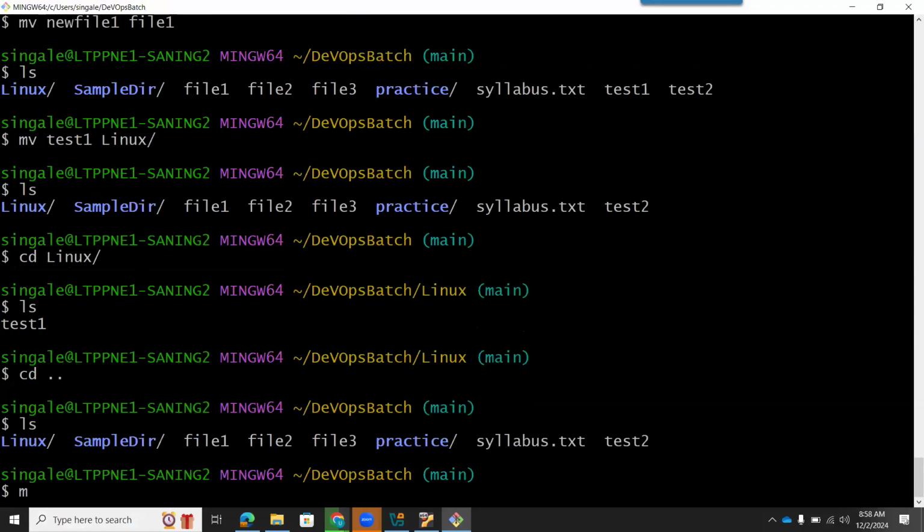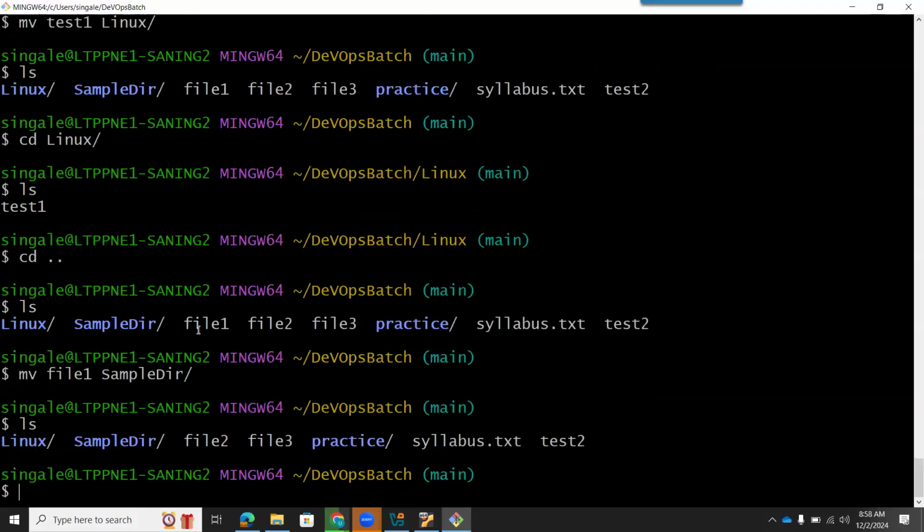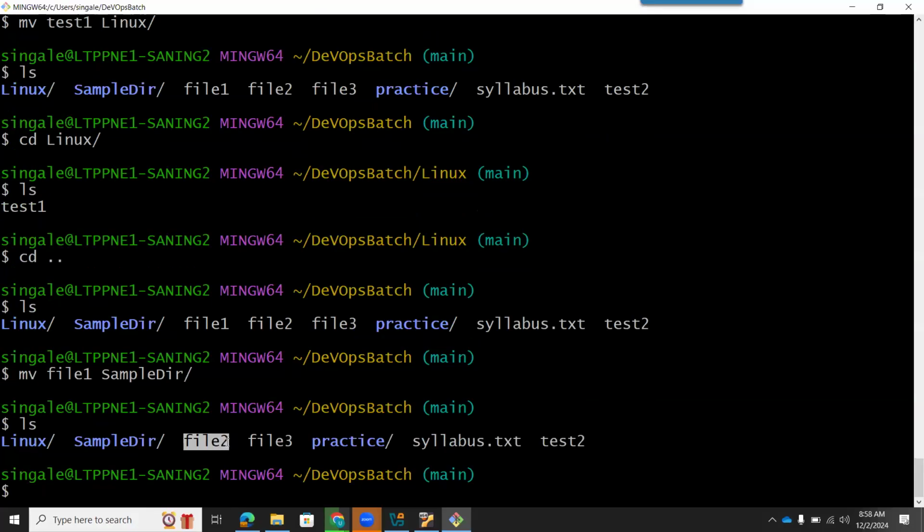How can I do it? mv, which file do I have to move? I have to move file1. So I will type file1, and where do I have to move? I have to move inside this folder. So I will copy paste using Control+Insert and Shift+Insert, and the file will get moved. If I do ls, you will see file1 was available before I moved this file, and now you can see this file has disappeared. And where is the file? It is inside the sample directory.